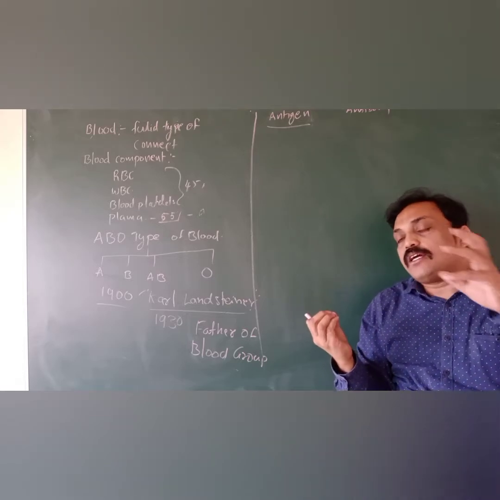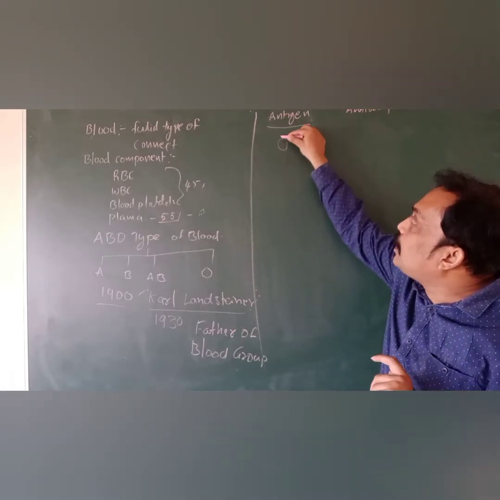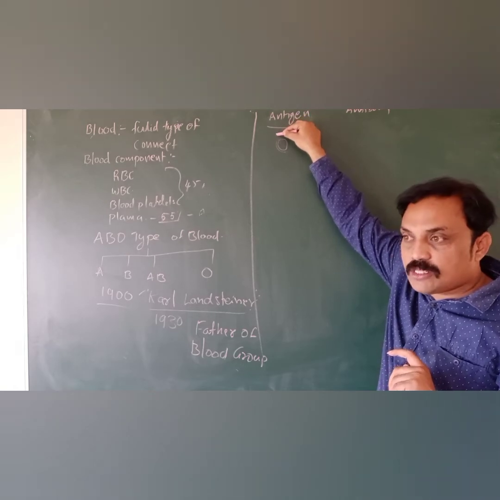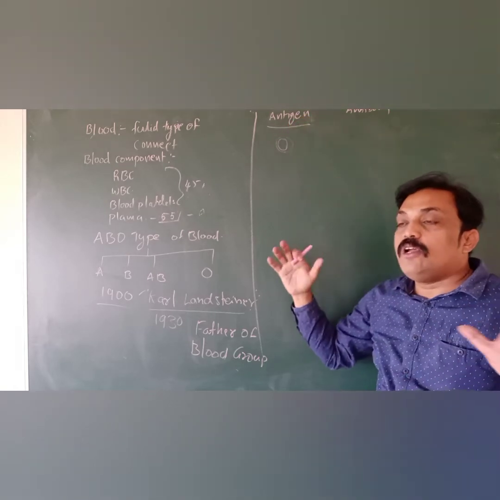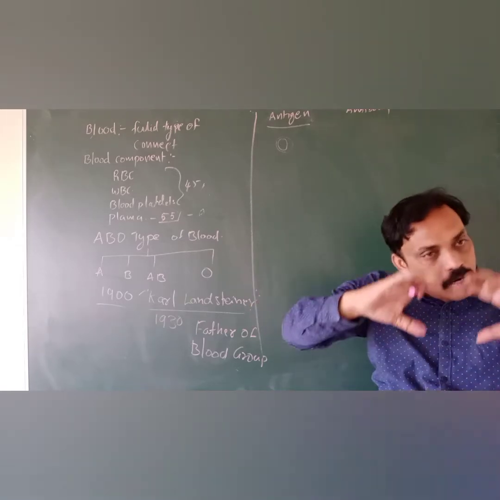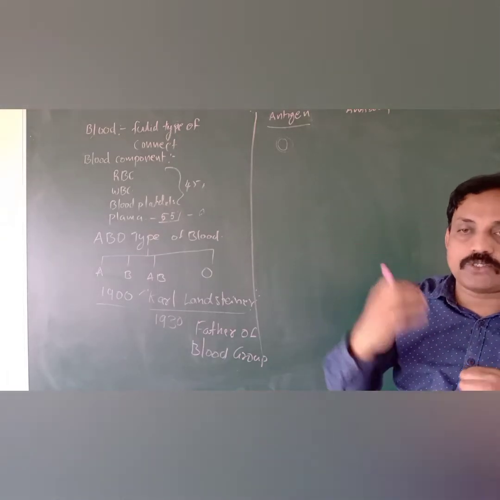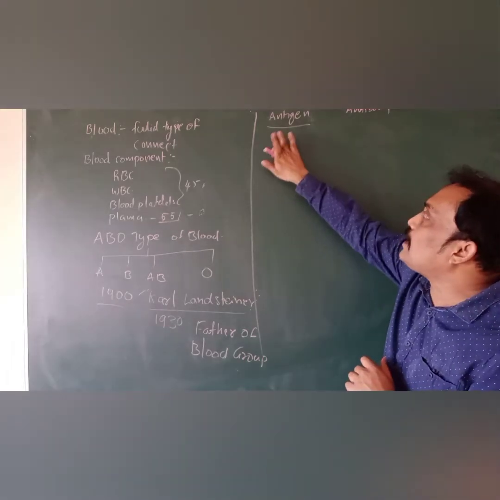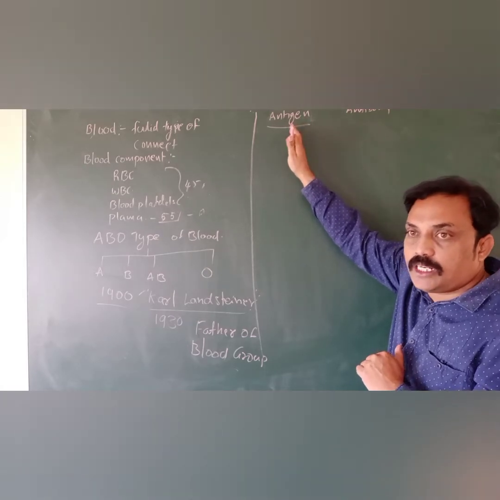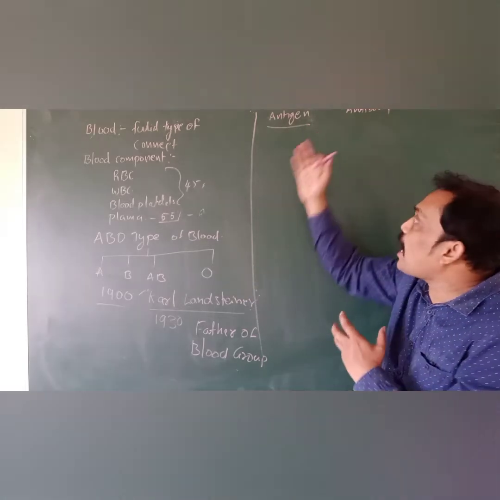These antibodies destroy whatever foreign materials or germs are attached outside the cell and binding with the antigen. Antigen is one type of protein, and it is useful to trigger or stimulate antibodies.